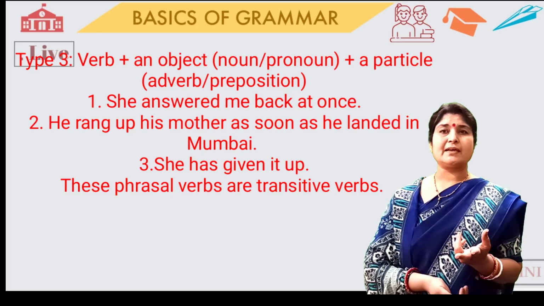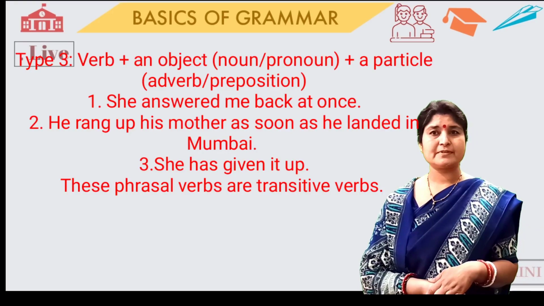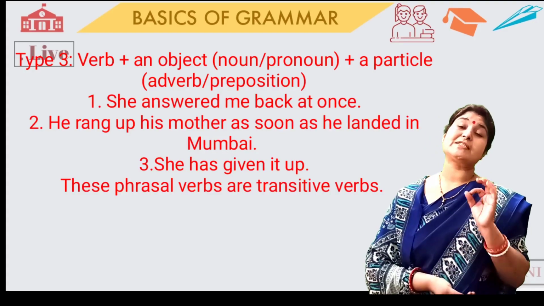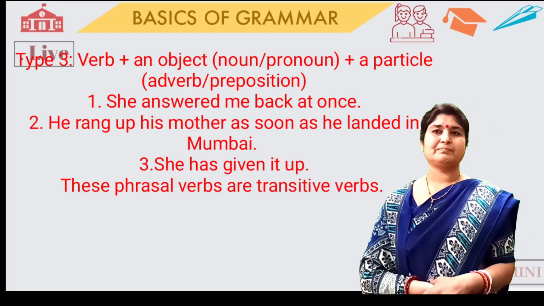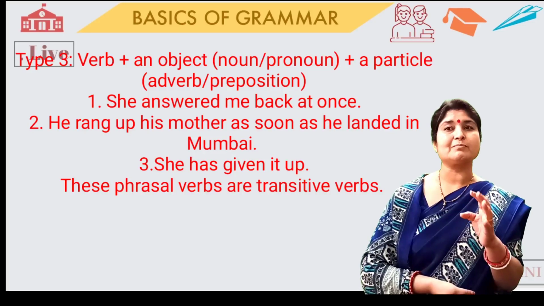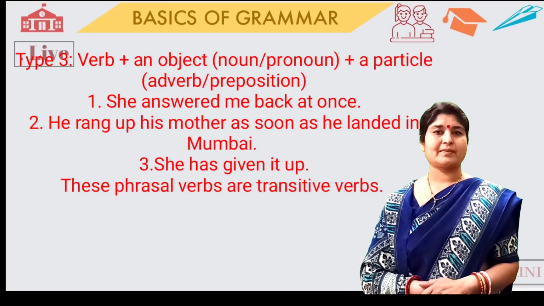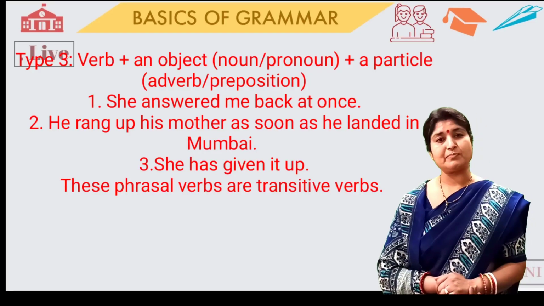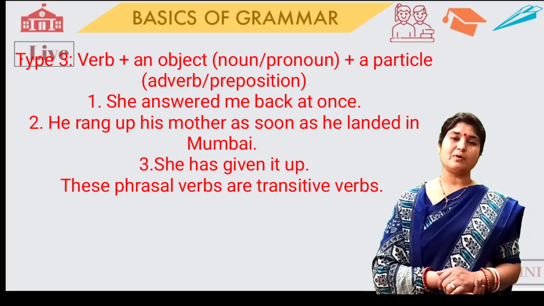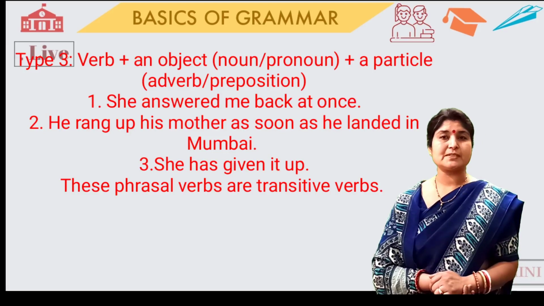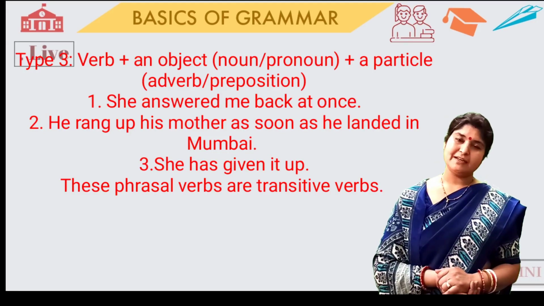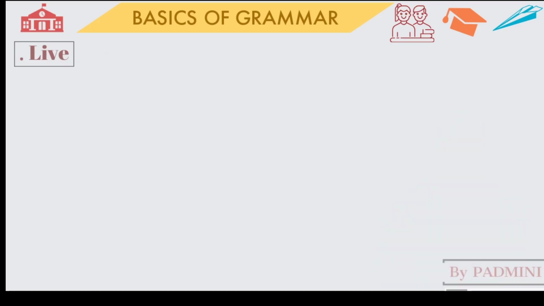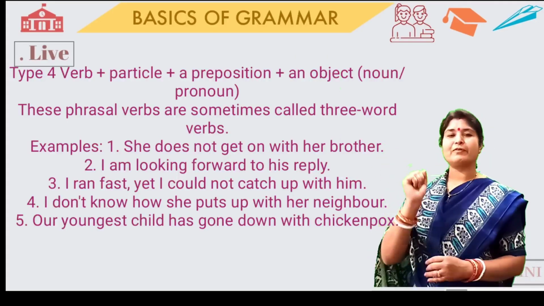Then we can say, she has given it up. So these phrasal verbs are always transitive verbs. They have the objects of their own. Okay, now you understand what type 3 phrasal verbs are. So we can form the type 3 phrasal verbs with the help of the object and at the same time the particle.